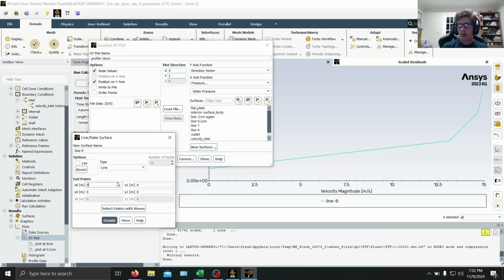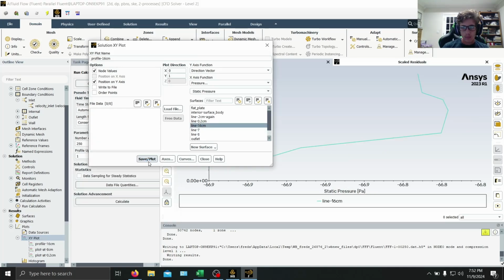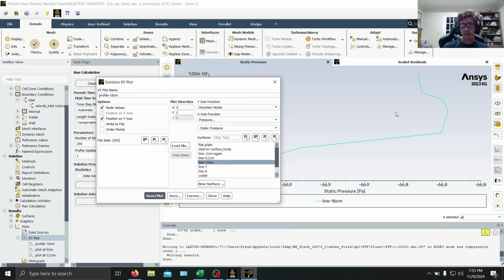Same thing, this is going to be 0.1745, 0.001, 0.01, and then we can call this line 16 centimeters. Here. Looks like we have a little bit of flow disturbance. That could be due to the mesh being less accurate for the purpose of this video. For our actual results, when we did a finer mesh, the profiles all looked very smooth.